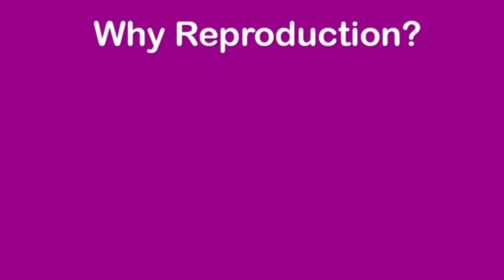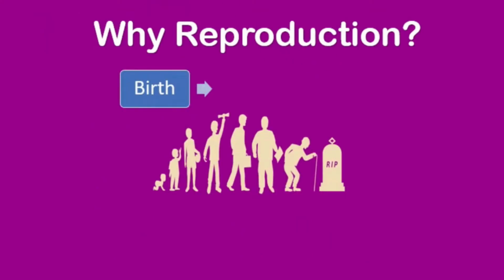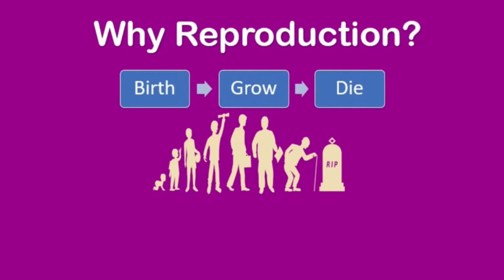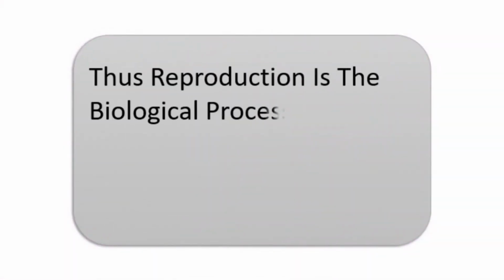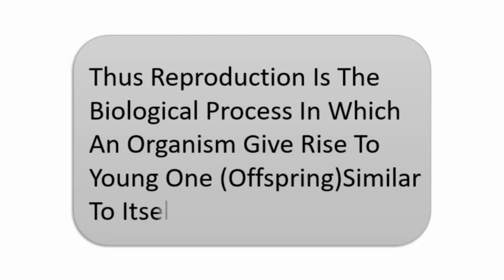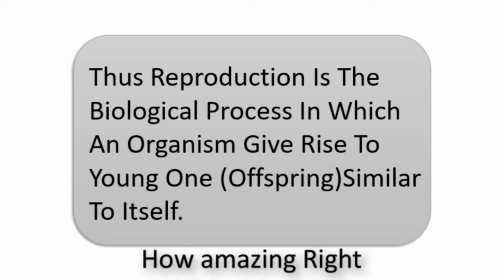Why do organisms reproduce? All organisms are born, grow and die. So, an organism must reproduce itself before it dies to maintain generation after generation. Thus, reproduction is the biological process in which an organism gives rise to young ones similar to itself. How amazing, right?